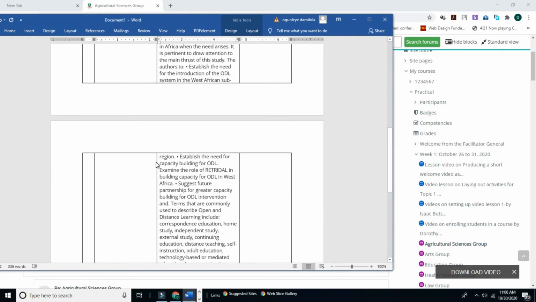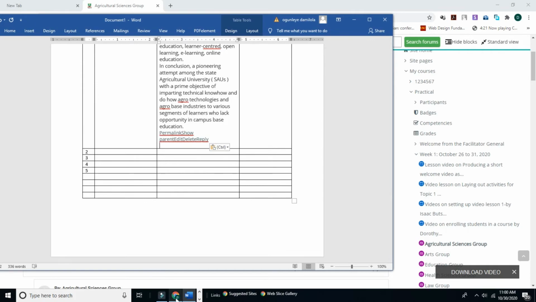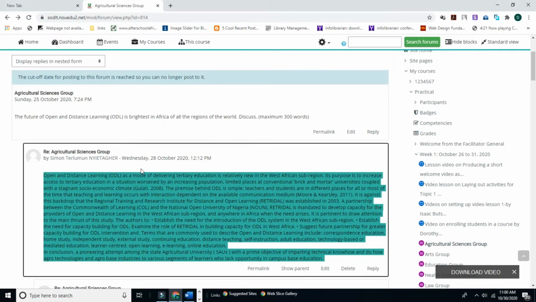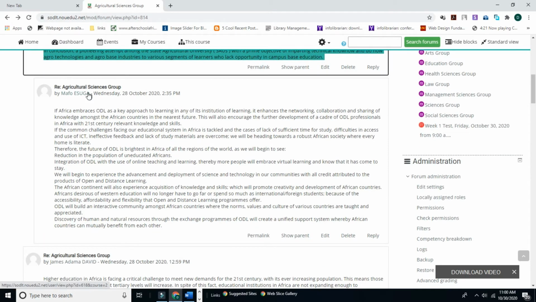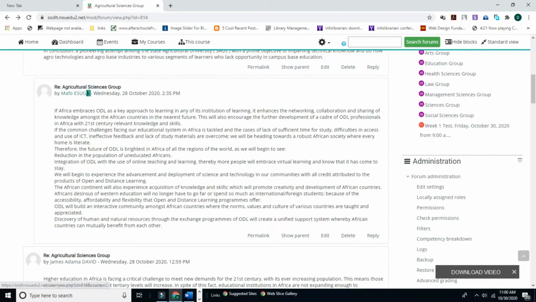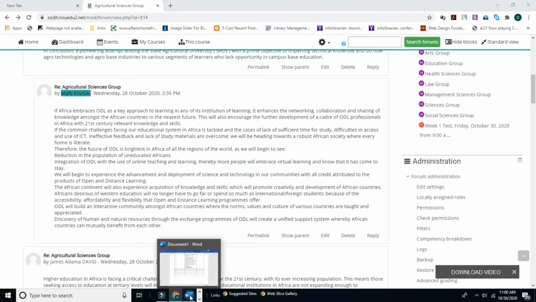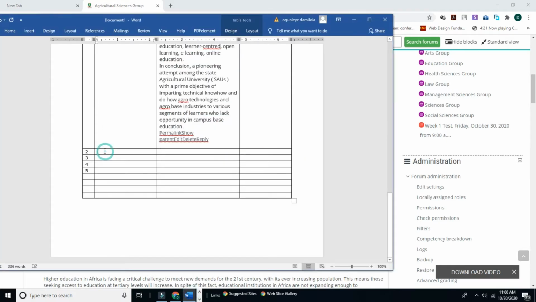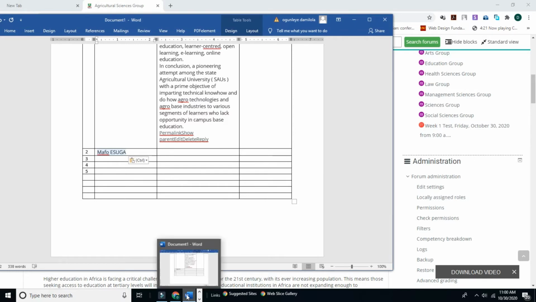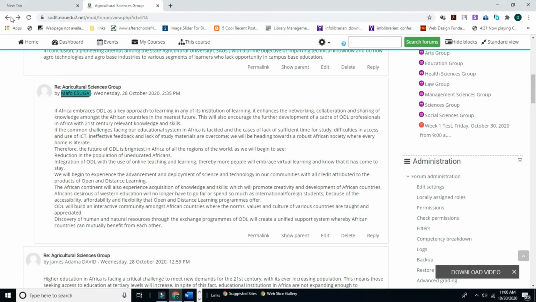The next thing we are going to do is to go back to our VLE. The next name there is Mafo Esuga. Put it under the name. Nice one. Let's go and get the contribution from Mafo Esuga.